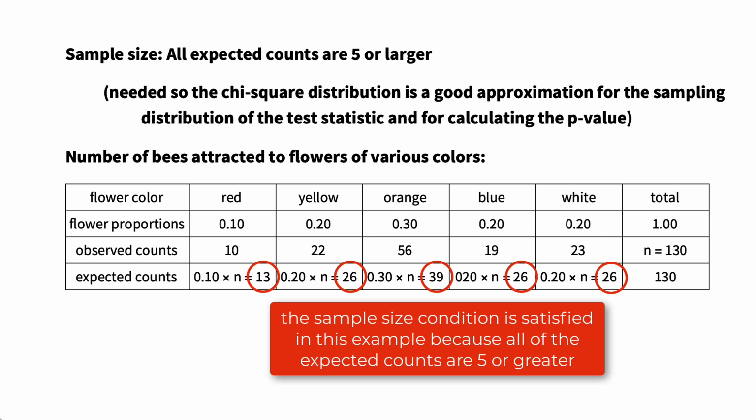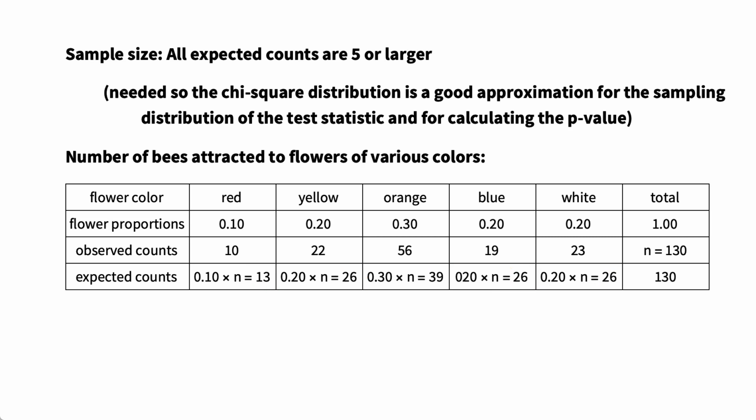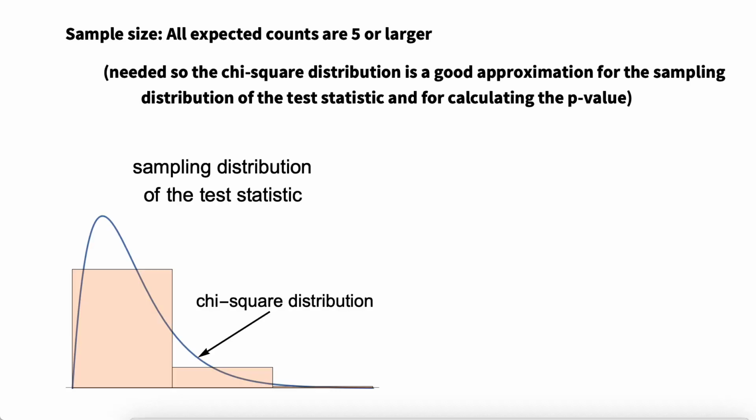The chi-square distribution is a convenient distribution to use in this calculation, but the chi-square distribution is a continuous distribution, while the distribution of a test statistic based on the counts of bees or counts of anything else will be a discrete distribution. A count is a discrete quantity, so a sampling distribution of a test statistic based on counts will be a discrete distribution.